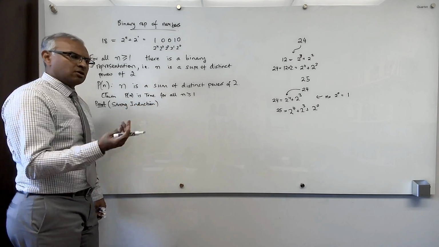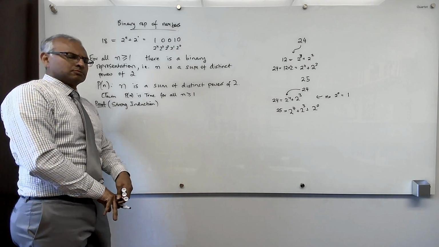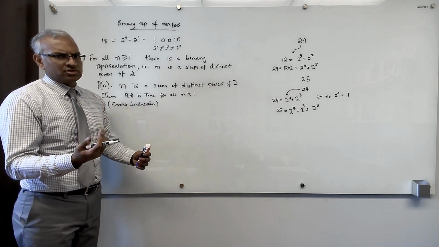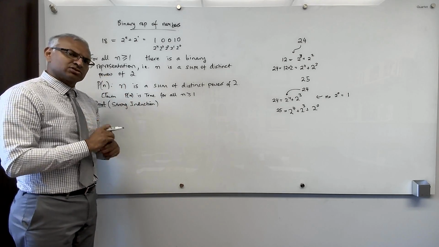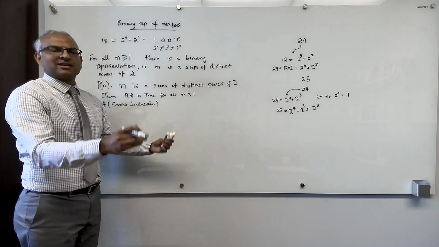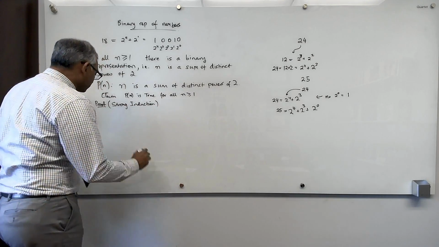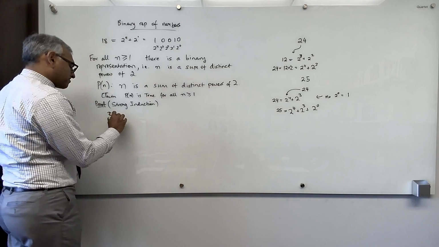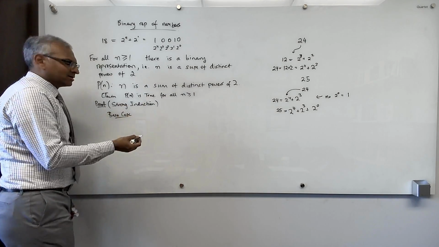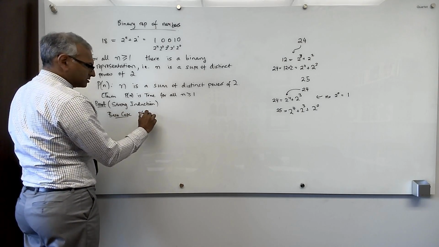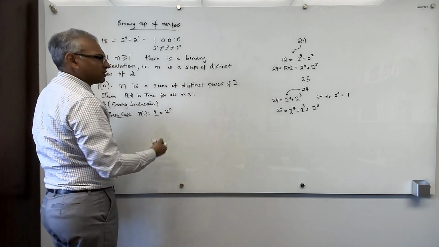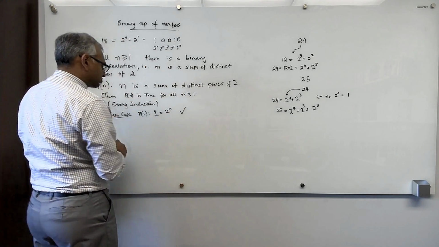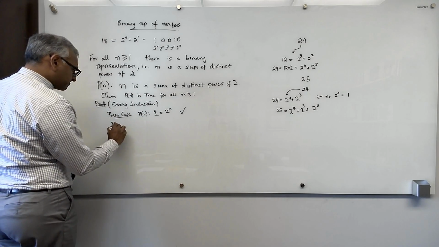And if you're ever in doubt what induction to use, go for strong induction. Because remember, we already showed that it's never harder to prove something with strong induction. Strong induction is always easier, and it basically accomplishes the same thing as induction. Okay, so base case. We know that P of 1 is clearly true because 1 is equal to 2 to the 0, which is a sum of distinct powers of 2. So true. Induction step.